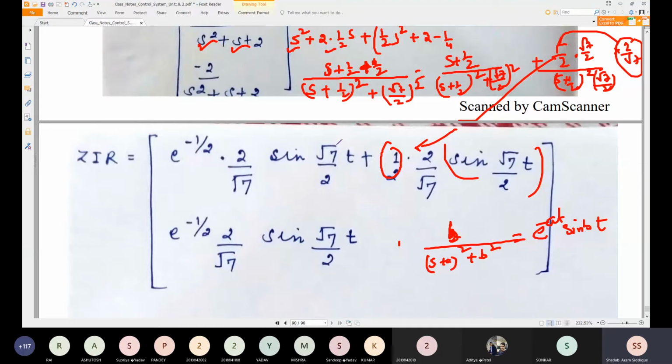So this one, the second term, is correct. I have checked in some book. Here it is in the form of one equation that has been taken: 1.65 divided by (s plus 0.5) whole square plus 1.65. So that is written as e to the power minus 0.5 t sine 1.65 t. So e to the power minus at also comes here, so that should be written as e to the power minus half t.